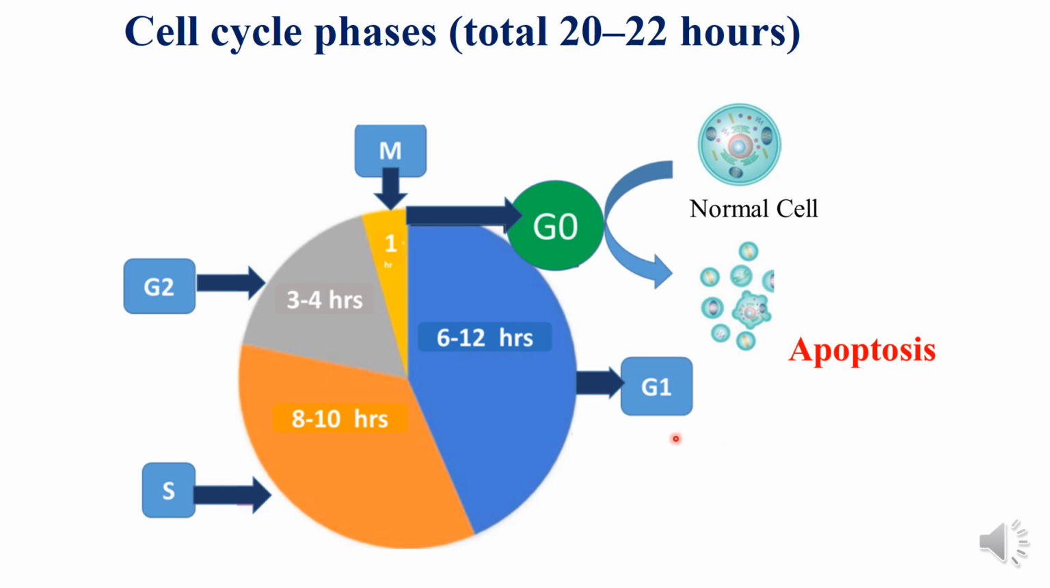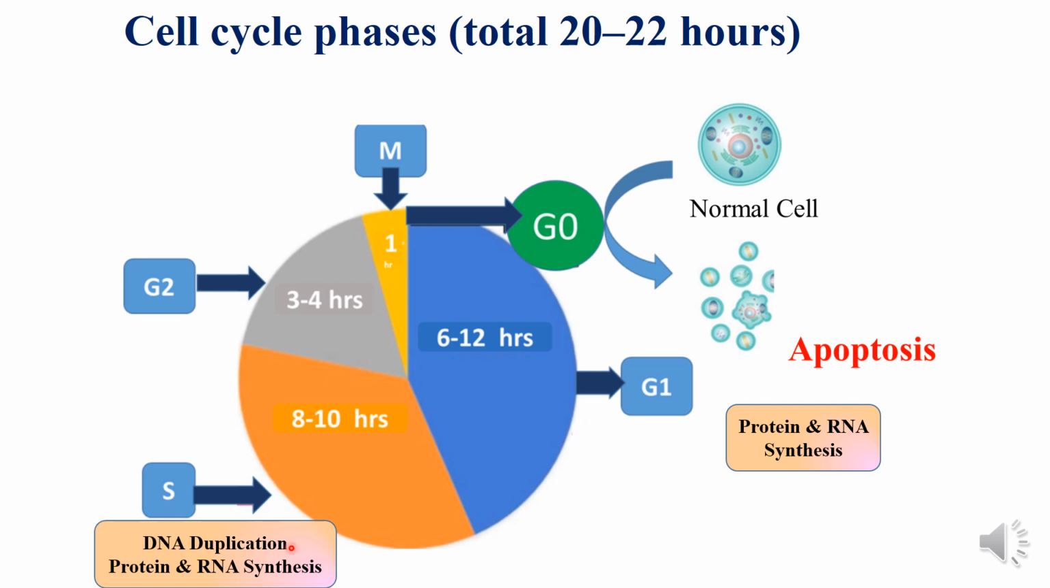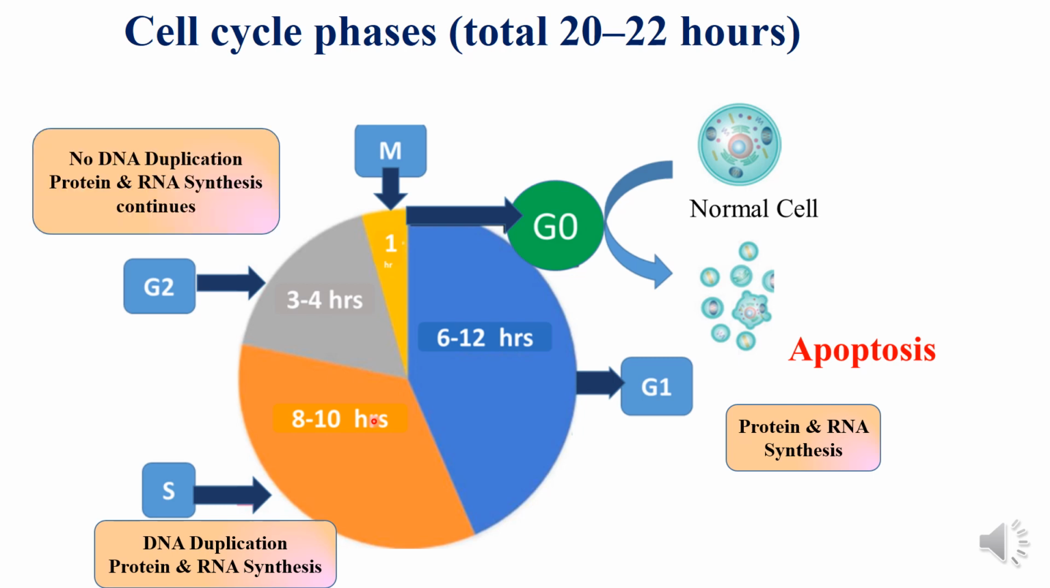So we will quickly look at the different events that occur at each phase. In G1 phase, protein and RNA synthesis occurs and it lasts for 6 to 12 hours. In S phase, DNA duplication, protein and RNA synthesis, all the three processes occur and it lasts for 8 to 10 hours. The S phase commences with the start of DNA synthesis and the entire DNA is replicated here only once. Now in the next phase, which is the G2 phase, there is no DNA synthesis because the complete replication has already occurred in the S phase.